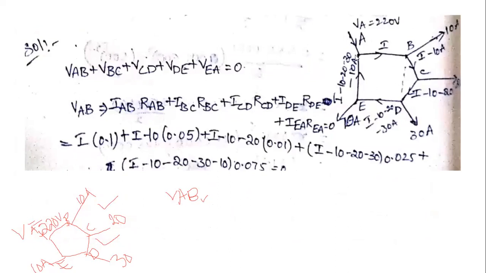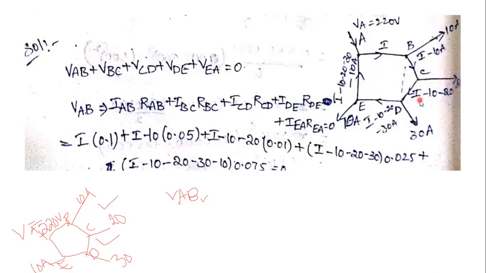This is the diagram, with points A, B, C, D, E. A, B, C, D, E, A form the closed loop, and VA is equal to 220 volts. B, C, D, E are the loading points, that is 10 amperes, 20 amperes, 30 amperes, and 10 amperes. Then we write down the currents: the current I in the AB section, then the current in the BC section is I minus 10 amperes.